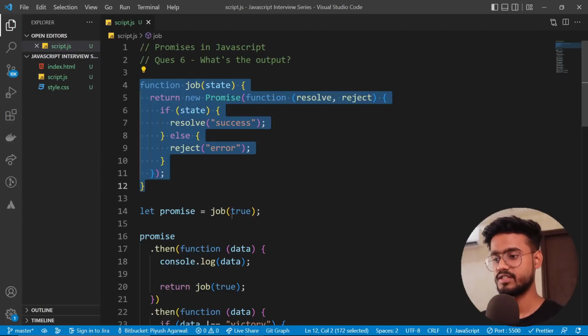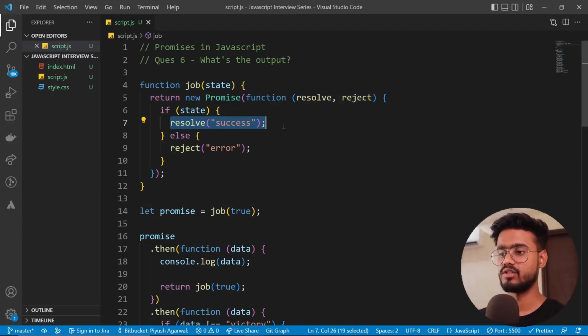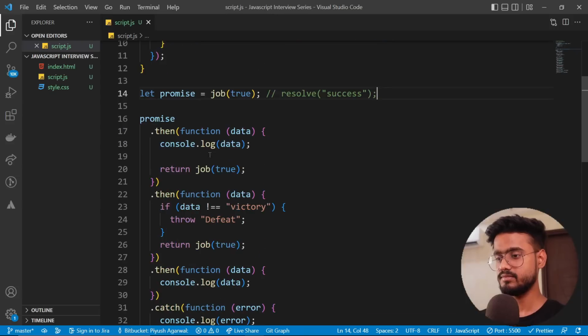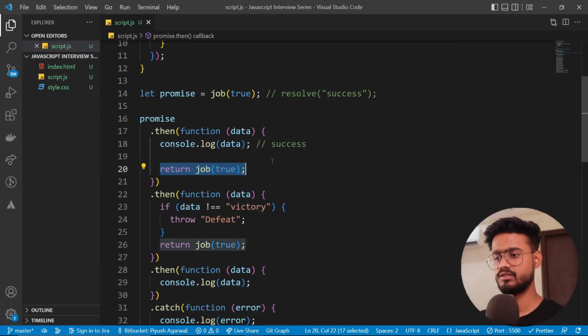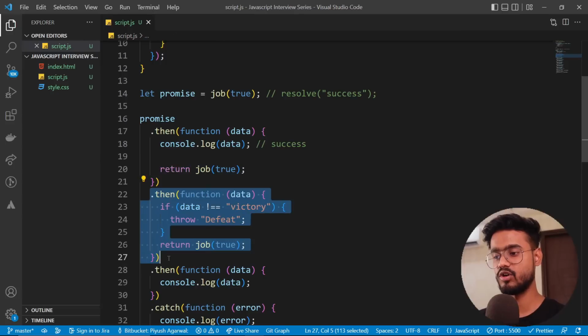So we have this job function which we are calling over here, job true. Right, so this will return resolve success as previously. Write it over here. Now after this, we are taking this promise variable and then we are chaining a bunch of functions after it, a bunch of .then and .catch functions. So let's see. This is resolve success, right? So obviously this will print this thing right over here. Cool. Now after that, we are again saying return job true. So this is again a resolved promise, right? So it will go inside of this .then block over here.